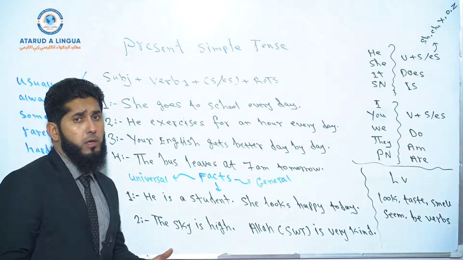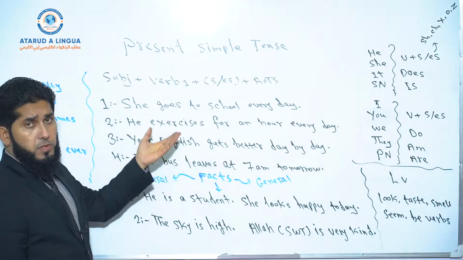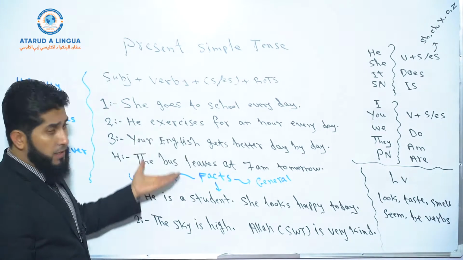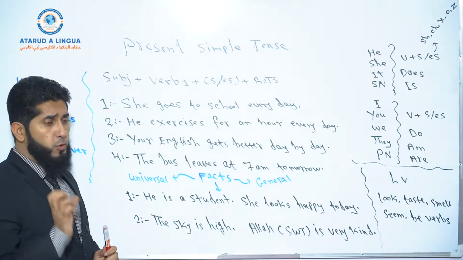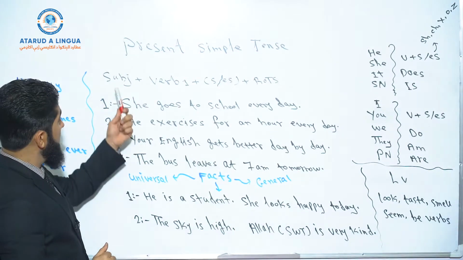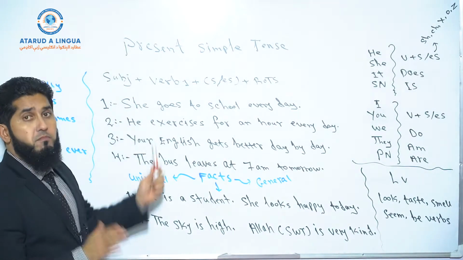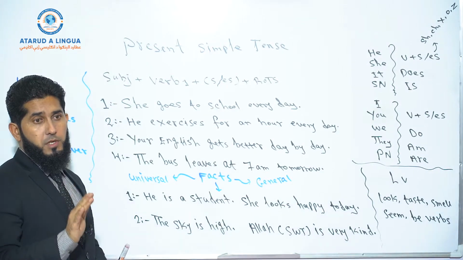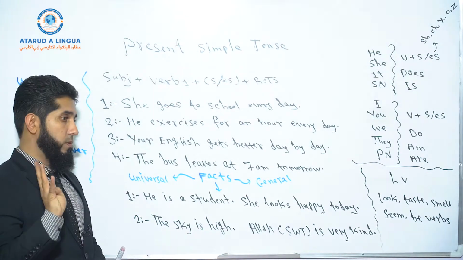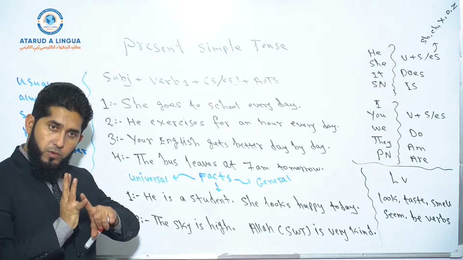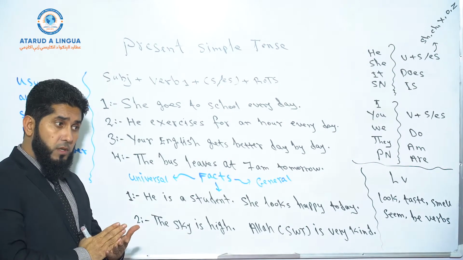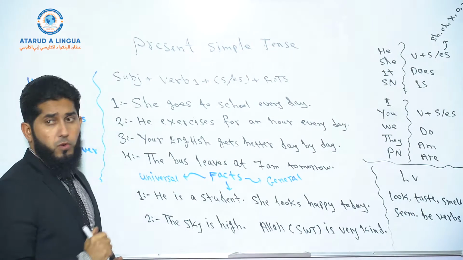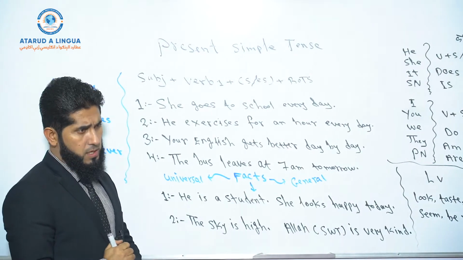Now look, and pay attention to the explanation of these sentences in the structure. The structure is pretty easy for simple present tense: subject plus verb, base form. Because each verb has four forms, right? First or base form, second form, third form, and ing form. But in simple present tense, you use the first form of a verb, okay?